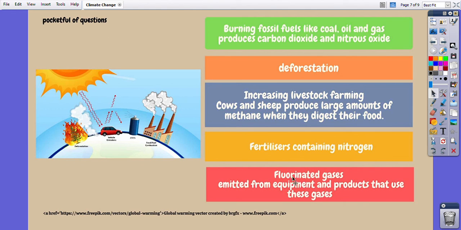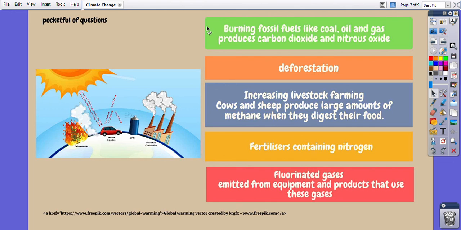Then fluorinated gases, as shown over here, the CFCs. Most aerosols contain CFCs. So if it's an air freshener or a perfume or any other kind of aerosol that has fluorinated gases, obviously whenever we use them, we will be the reason behind emission of that gas into the atmosphere. All these greenhouse gases will be responsible for global warming, and all these are human activities. So basically, obviously we are behind all this global warming and this climate change.